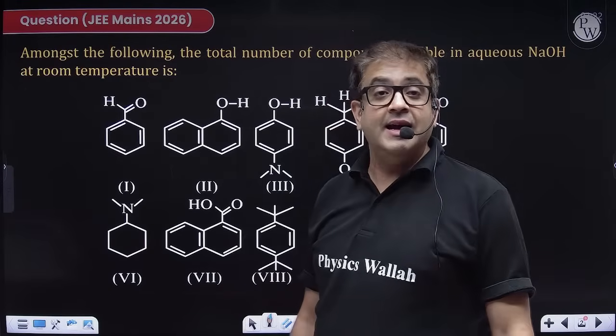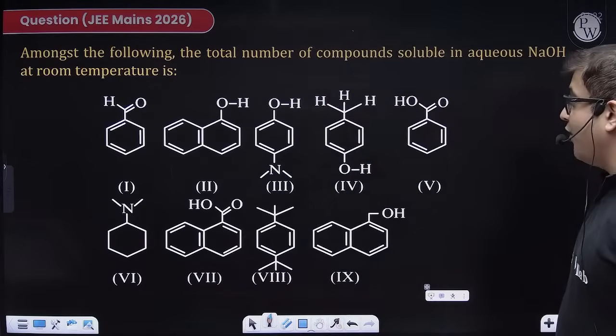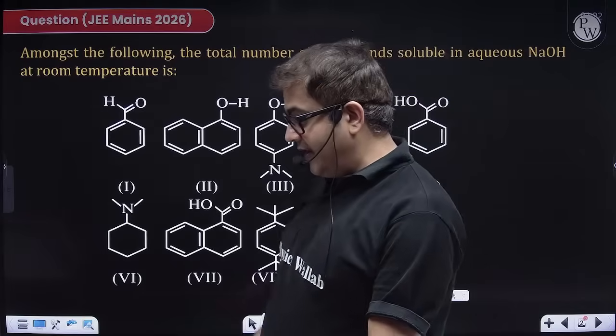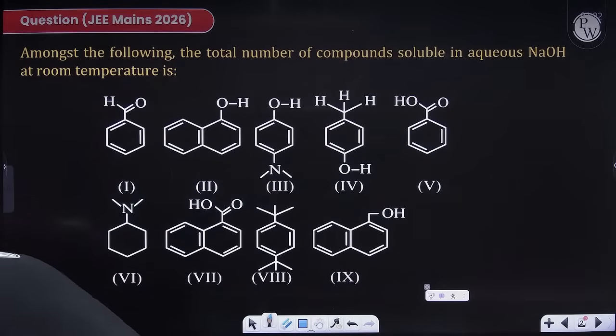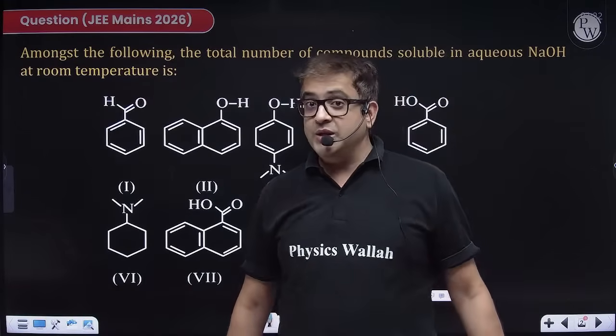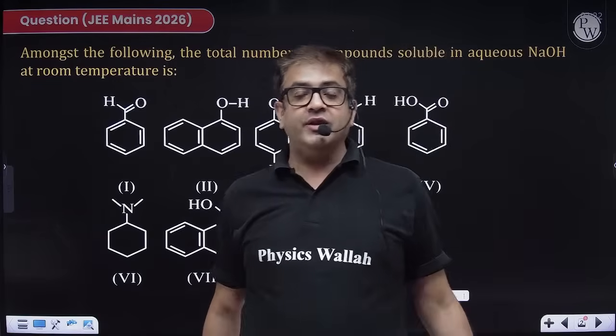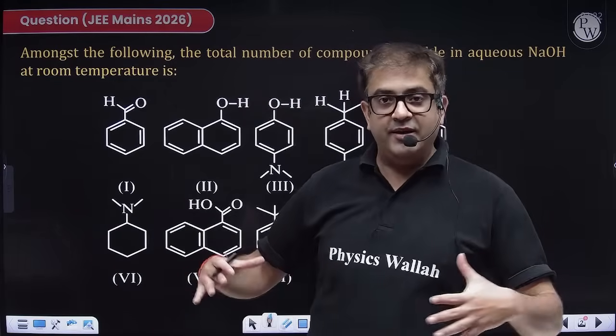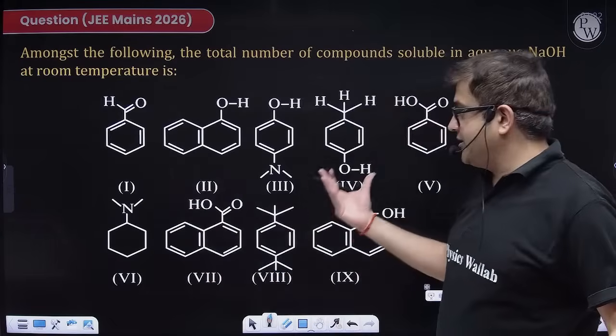Come back and start attempting the basics of organic chemistry, the foundational organic chemistry of class 11th with me. We have completed the IUPAC, isomerism, and GOC 1 part, and we are continuing with the GOC 2 part: electron displacement effects, aromaticity, and acidic and basic nature.